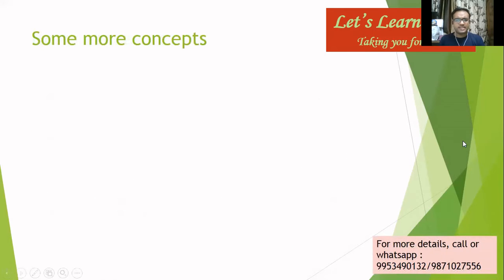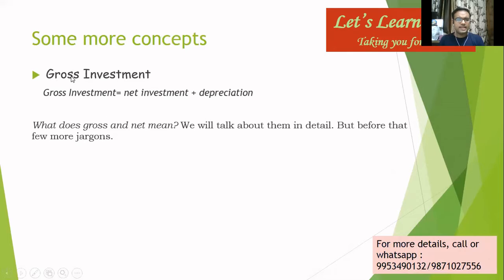Now some more concepts. Here is a concept known as gross investment. What does gross investment mean? In technical terms, it refers to the expenditure by the producer during an accounting period on the purchase of all goods which add to their stock of capital, as well as expenditure on the replacement of existing fixed goods. That is the technical definition. Let me give you gross investment in simple terms.